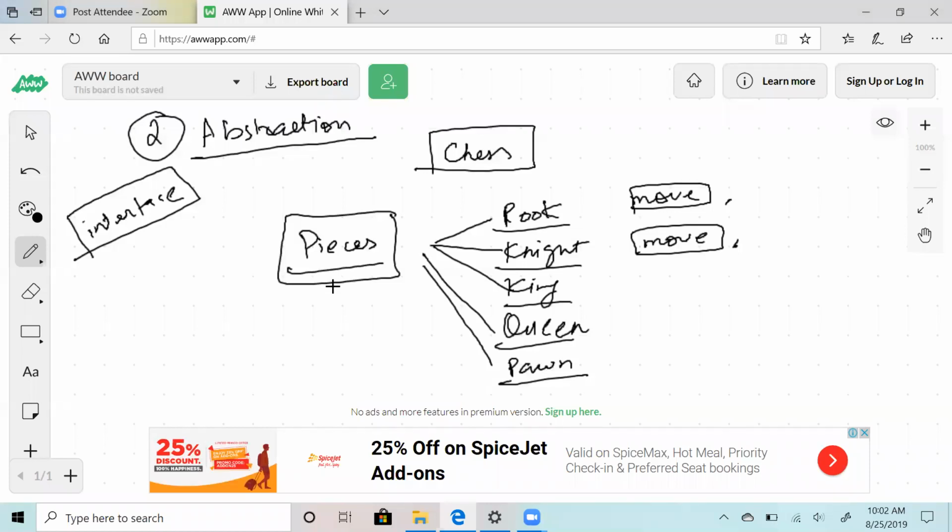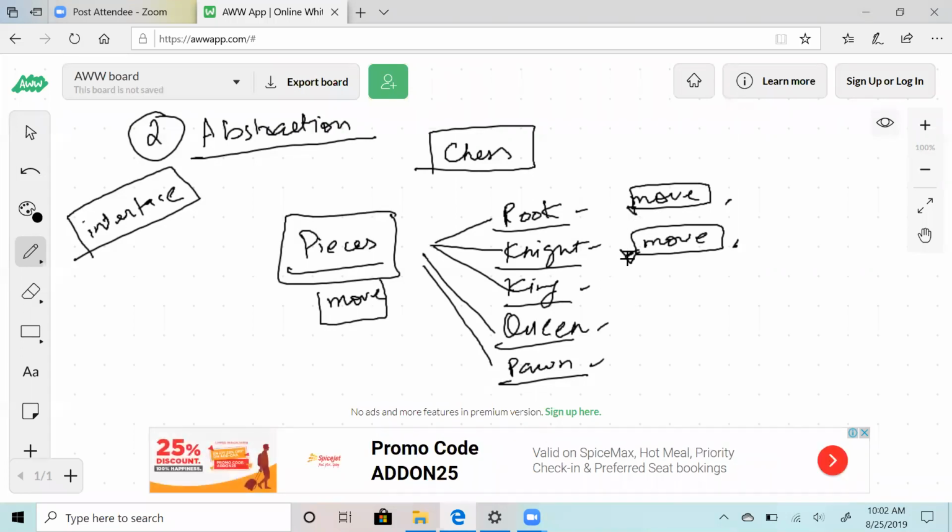The advantage of the interface is that you can define the basic functionality. So let's say I define move here. Now all of my specializations will have to have a specific definition for move. So what I mean is that now you can instantiate.